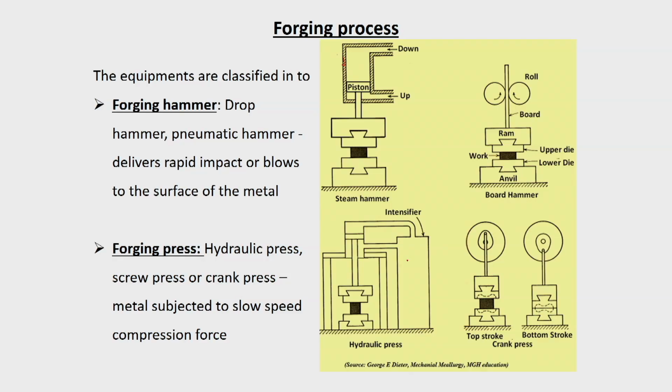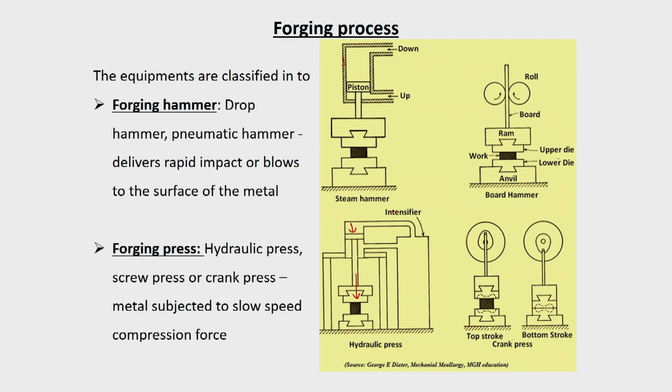To overcome this, people go for a hydraulic press. In a hydraulic press, there is a hydraulic pressure intensifier and other things, and it pushes the piston down. But in a hydraulic press, the movement of the die is very slow compared to that of a forging hammer. So, press movement is generally low. You can have a hydraulic press or a pneumatic press, that also is there. You can control the speed.